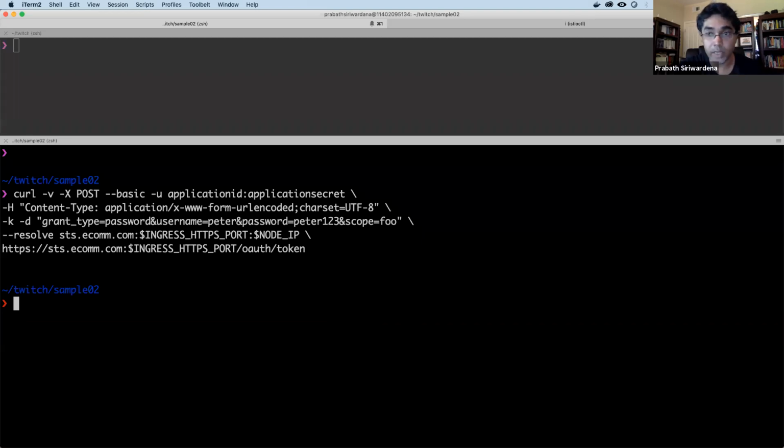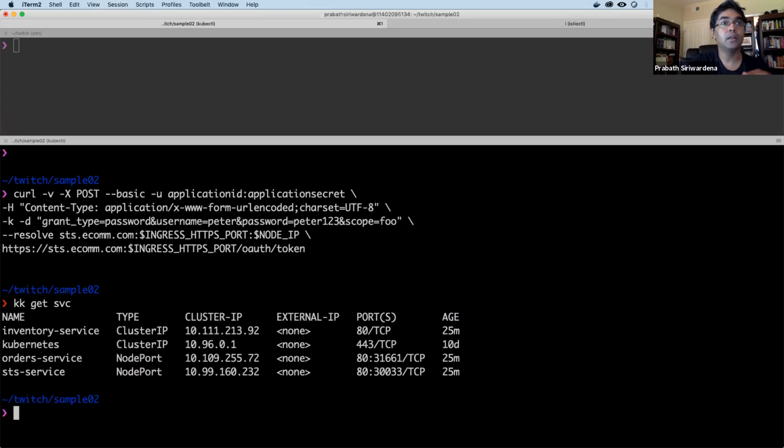Now we don't need to do that because we are sending all the traffic through the Istio Ingress Gateway. If you do get services, right, you can see order service and STS both are node port types. Now let's update these deployments to work with cluster IP. So you won't be able to access this service directly. If you want to access, you must go through the Istio Ingress Gateway.